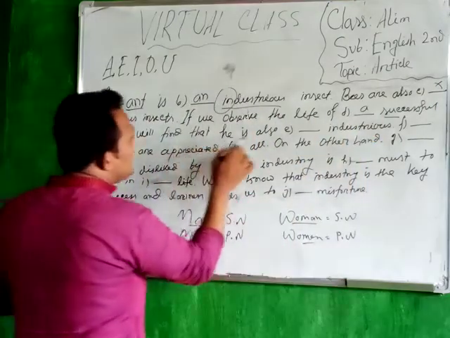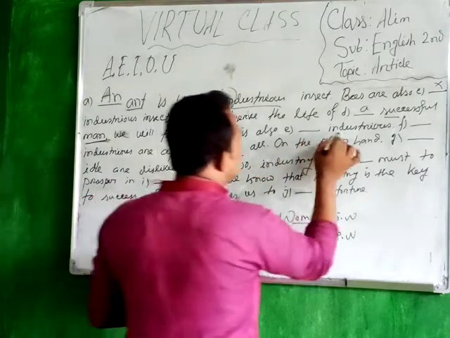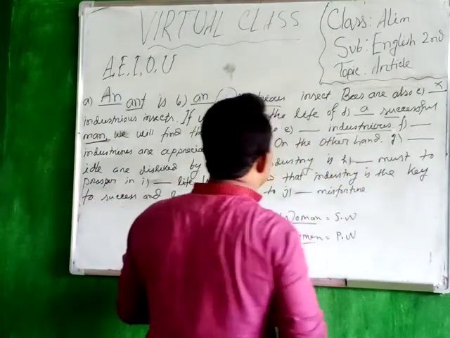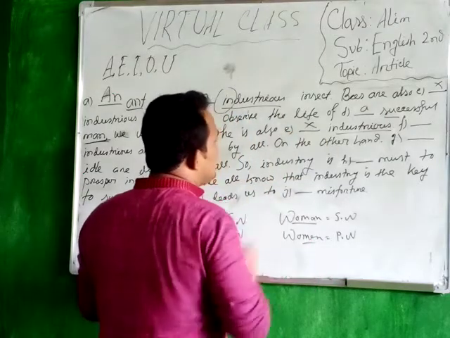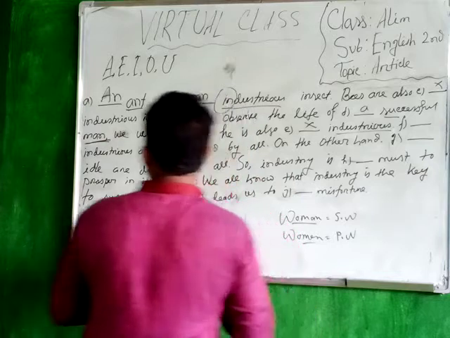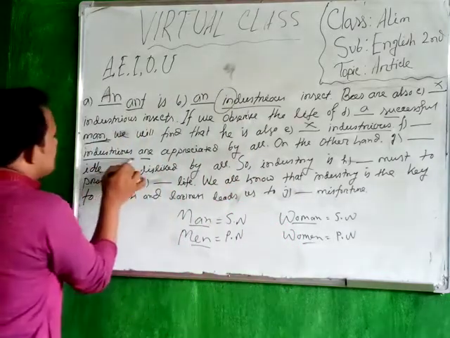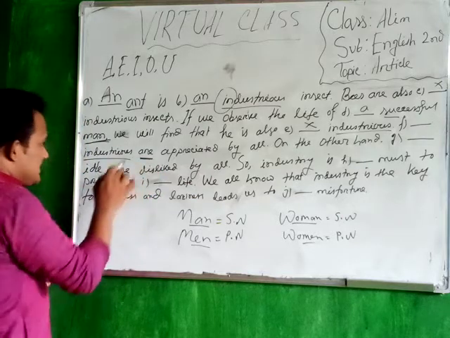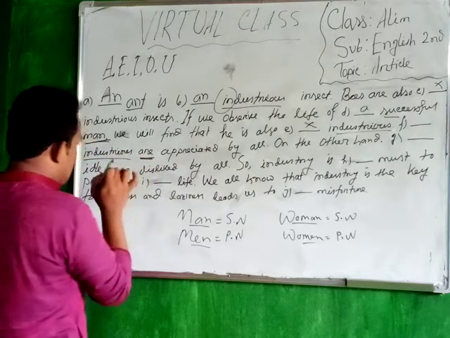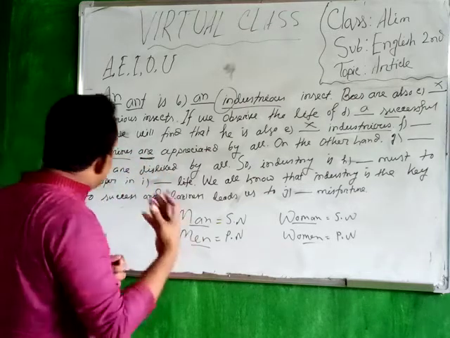We will find that he is also industrious. Here it is an adjective, so you have to use a cross here. It refers to the article. Dash industrious are. You can see that this R is used to indicate a plural noun.